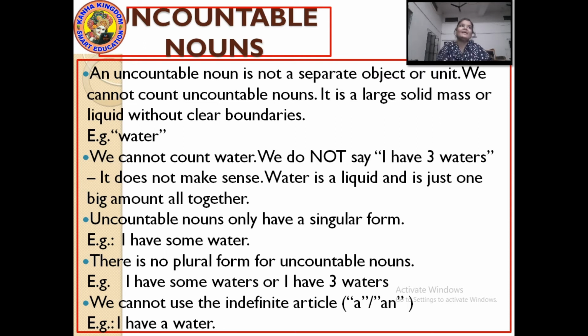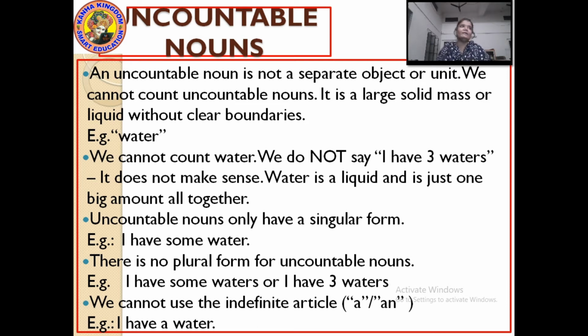We do not say I have 3 waters. Does it make sense? I have 3 glasses of water means you are counting the glasses, not the water. But if you say I have 3 water, then it is totally a wrong sentence. It does not make any sense.